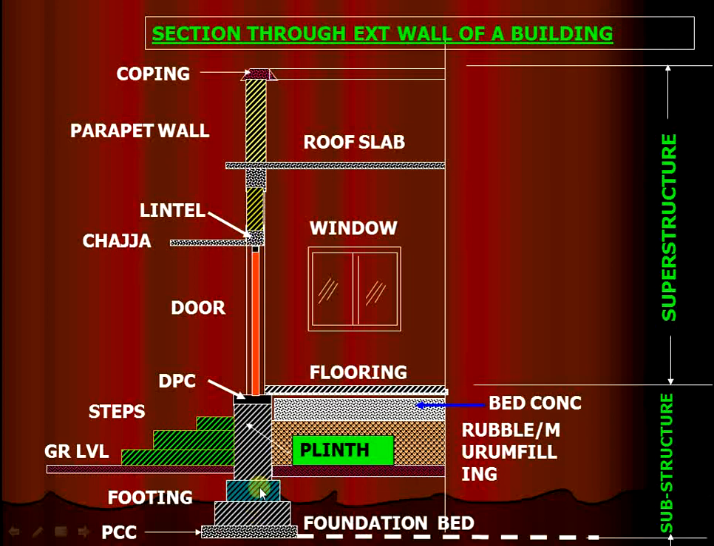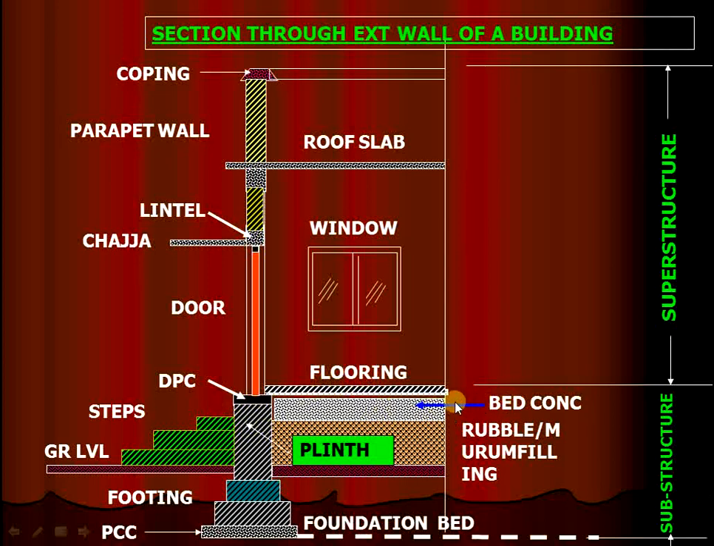Next, here is the actual ground level, and from this point to this point is known as the plinth level. That is the opening of the door. The ground level to the flooring level or DPC is known as the plinth level. From the ground level to the plinth level, we have to construct steps for entry inside the house. And then there is the DPC, that is the damp-proof course.